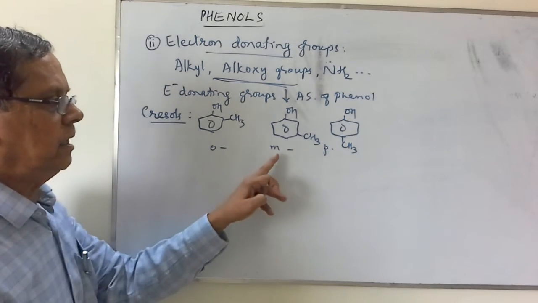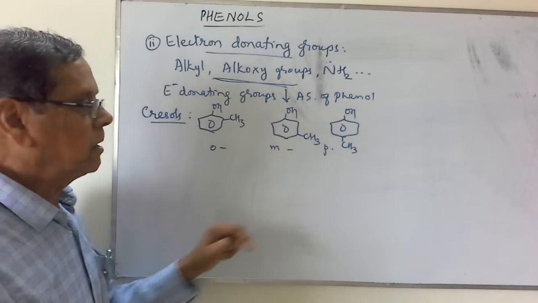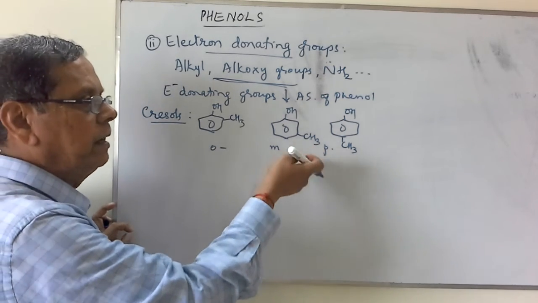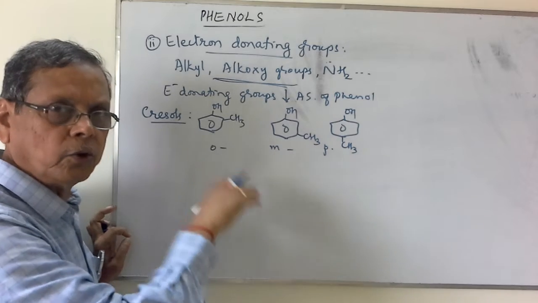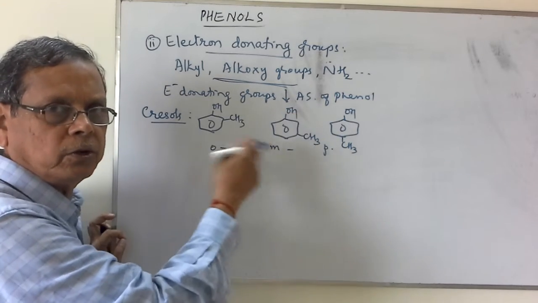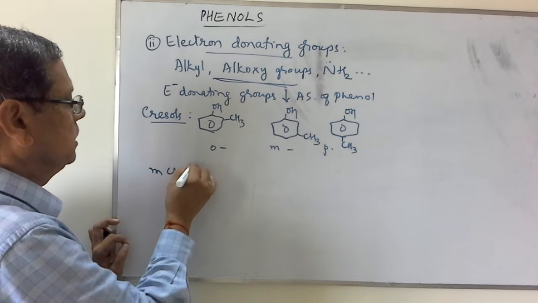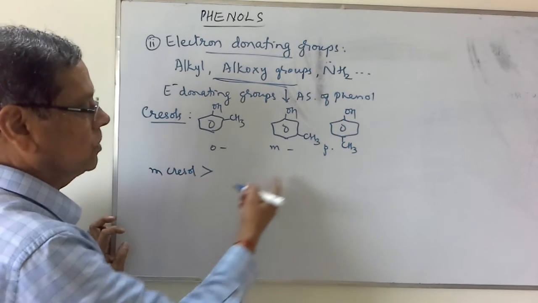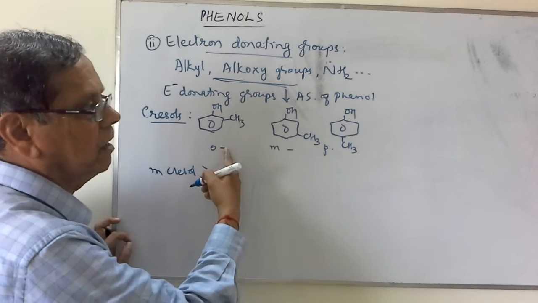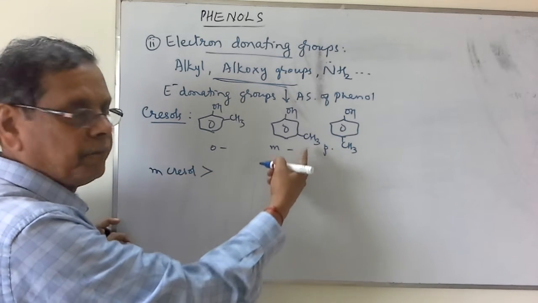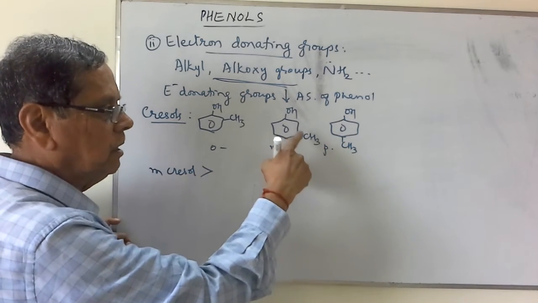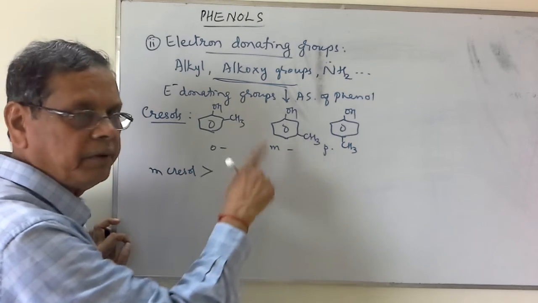Now the explanation will be the reverse, because the electron donating effect of the para and ortho will be more as compared to meta. That's why the donating capacity in the meta position will be very, very less.